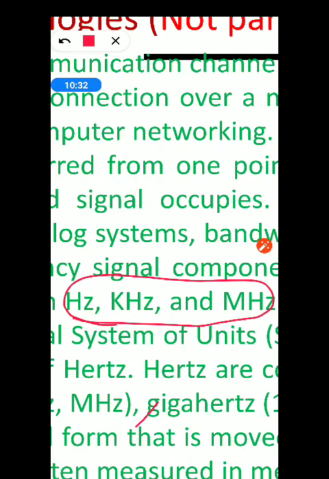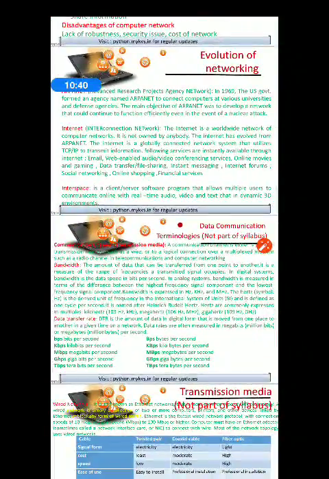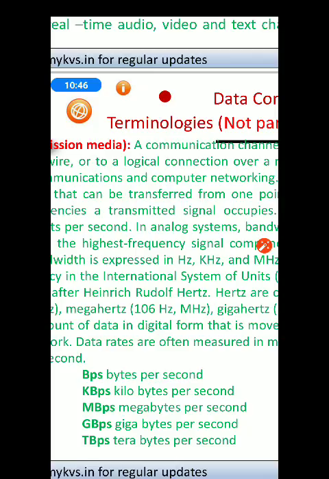Actually, this measurement is termed after the name of the scientist Heinrich Rudolf Hertz.